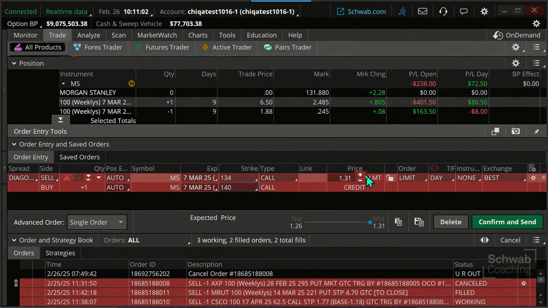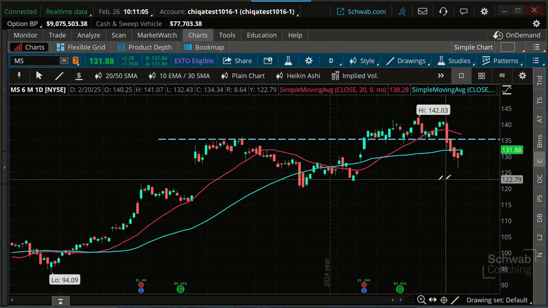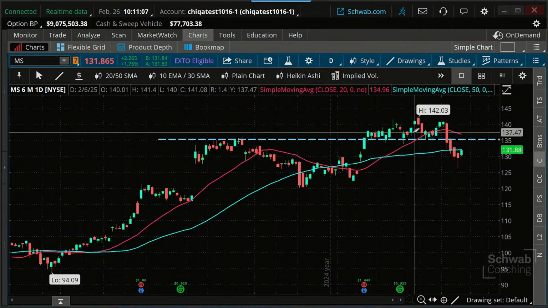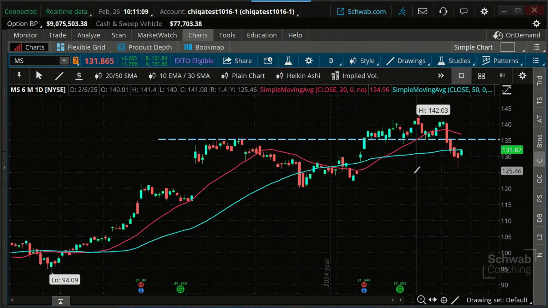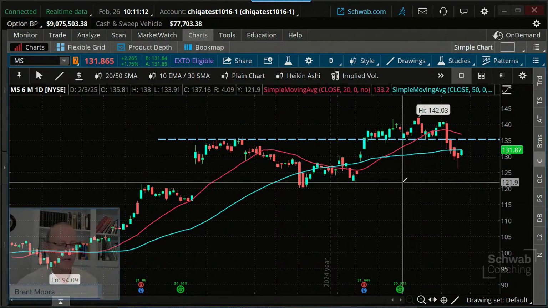And so that would be wonderful. But you have to ask yourself, look at this trade. Are we still bullish on this trade? What are your thoughts on this?